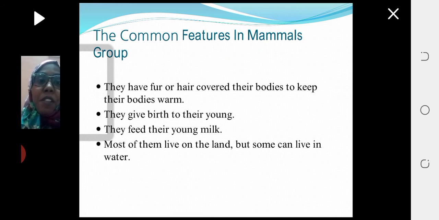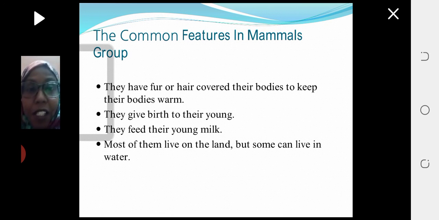Group of mammals. To classify a living thing and put it in the group of mammals, we have to know the common characteristics of the group of mammals. Number one, they have fur or hair covering their bodies to keep their bodies warm. This is feature number one.